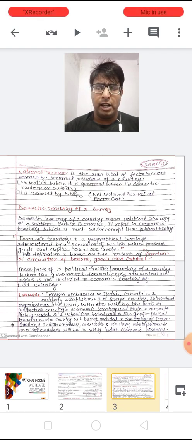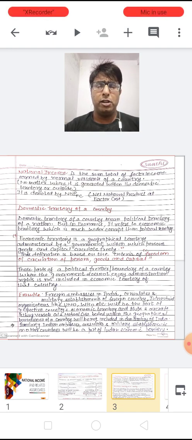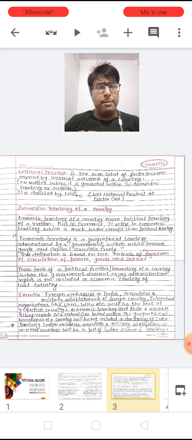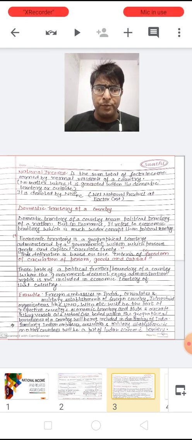Now I think it is clear, whatever foreign embassies are there in our country will be part of the domestic territory of that particular country. It does not belong to the economic territory of India.